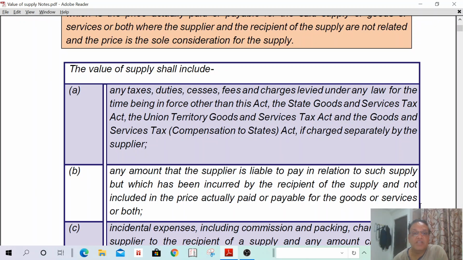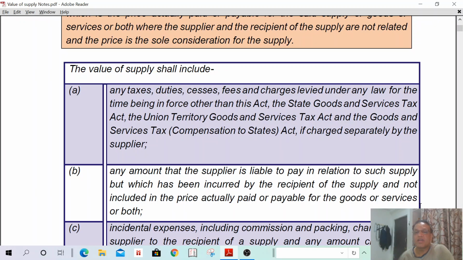The value of supply shall include any taxes, duties, cess, fees and charges levied under any law for the time being in force other than this Act, the State Goods and Service Tax Act, UTGST Act, and the Goods and Services Tax Compensation to States Act, and if charged separately by the supplier. That means any taxes or fees charged by any person, maybe local authority, local government, or municipal taxes, or panchayati tax, any taxes, shall be included in the valuation.